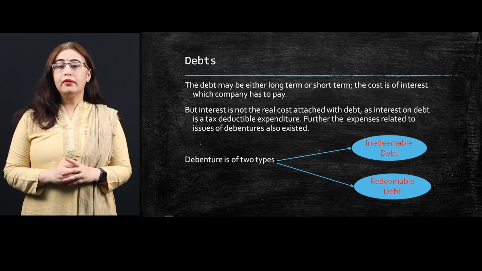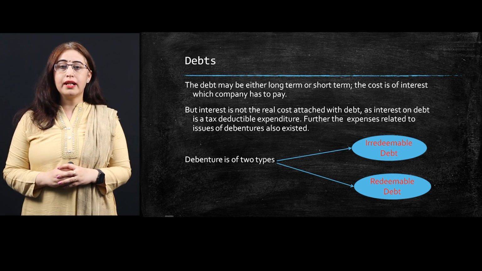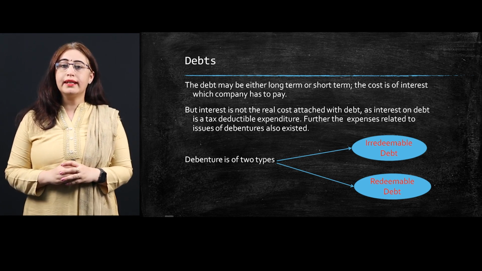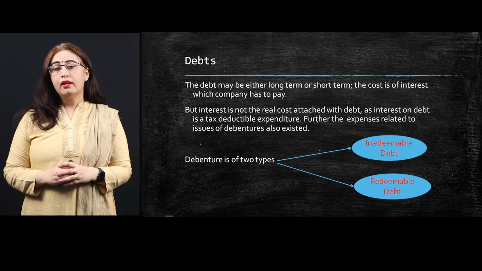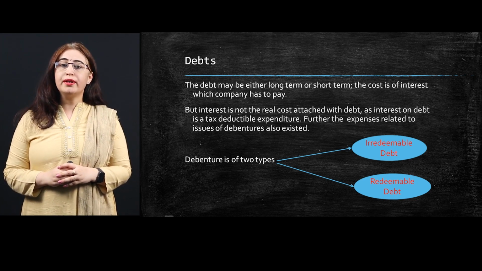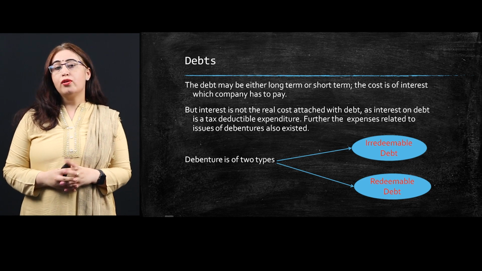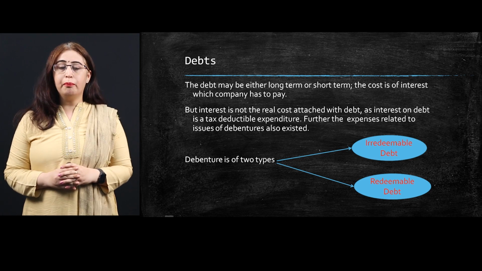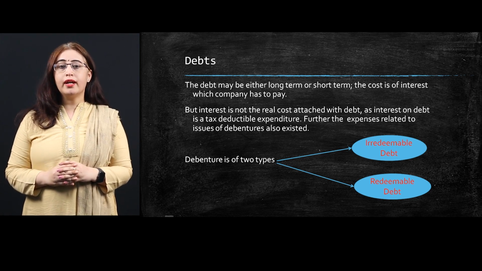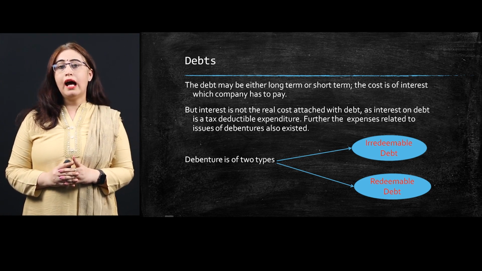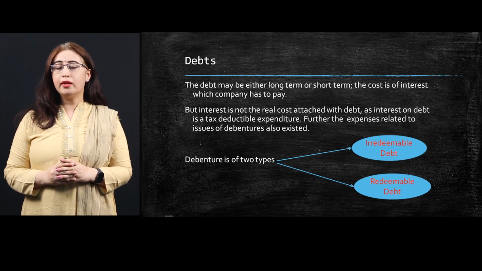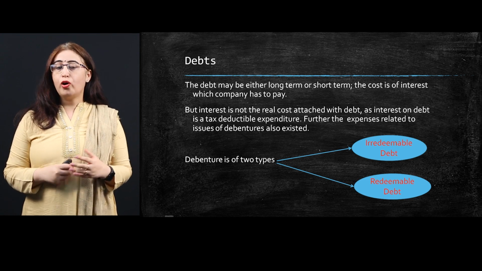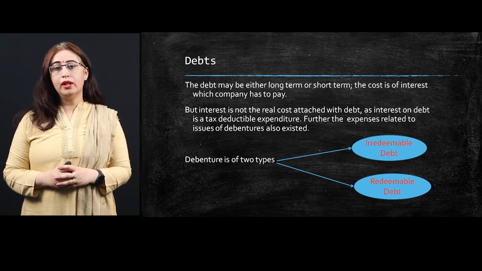But the interest is not the real cost, as interest is a tax deductible expenditure. Further, the expenses related to the issue of debenture also exist, like floating cost. Debentures are of multiple types, but in this session we focus on redeemable and irredeemable debenture.